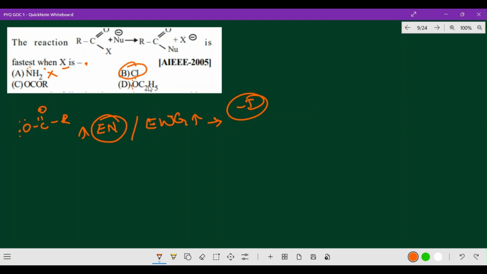So the reaction will take place with Cl minus leaving. Cl minus is actually a very poor nucleophile, so this will be the correct option. This question is already asked repeatedly. Hope you got that, a very simple and easy question. Come on, let us go for the next question.